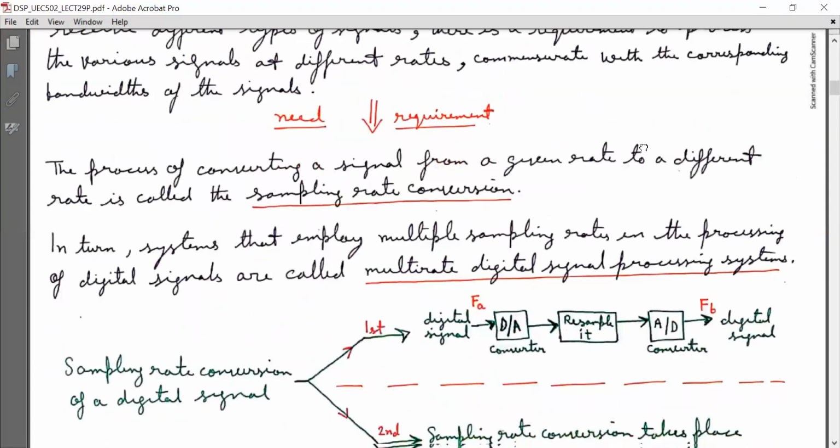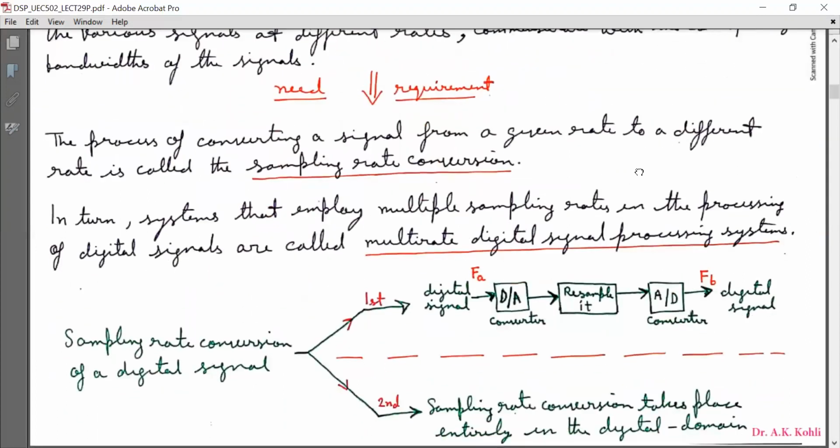The process of converting a signal from a given rate to a different rate is called sampling rate conversion. In turn, systems that employ multiple sampling rates in the processing of digital signals are called multi-rate digital signal processing systems.